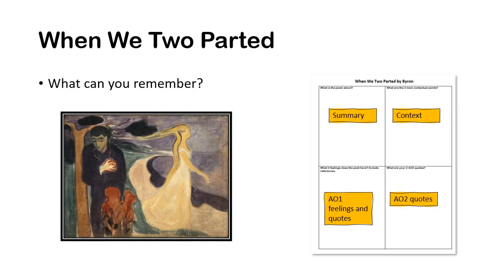Now, what I'd like you to do in your exercise books or on a piece of paper is draw those four boxes: the summary box, the contents box, the AO1 feelings and the AO2 quotes. I'd like you to try and complete those boxes without me and without any of your notes. What can you remember about this poem? I'm going to pause now and let you have a go at that.